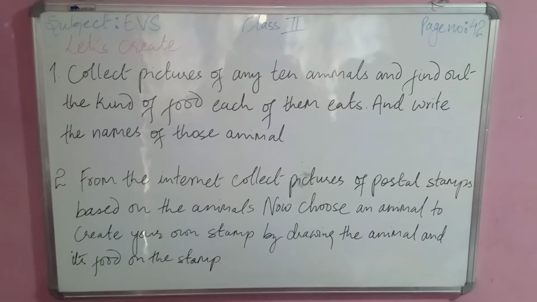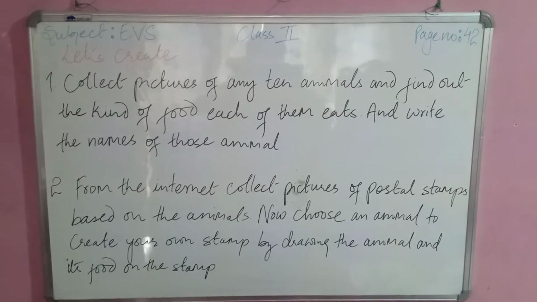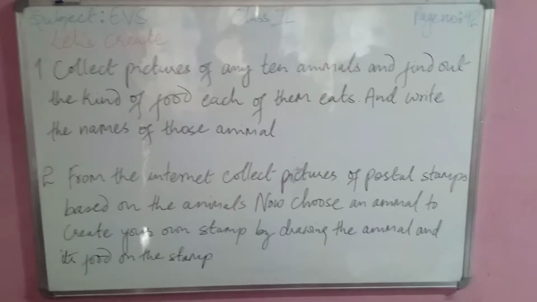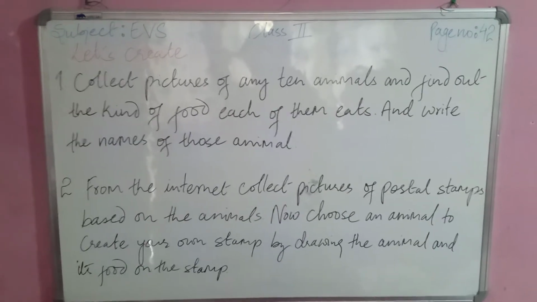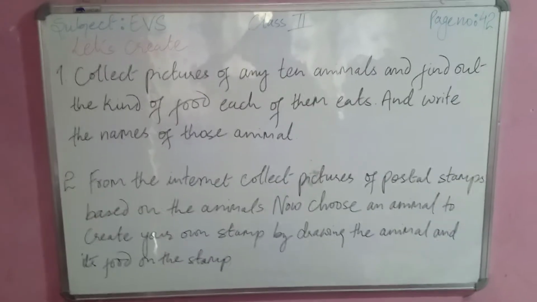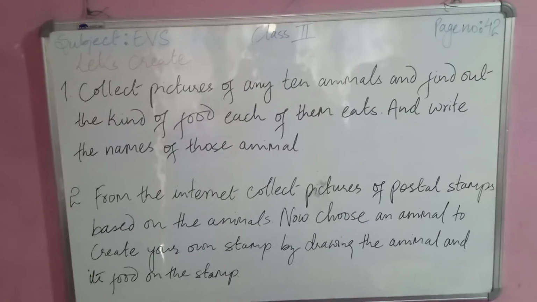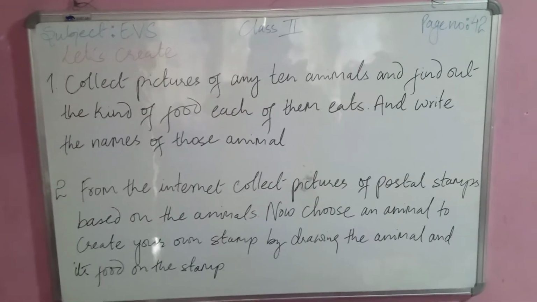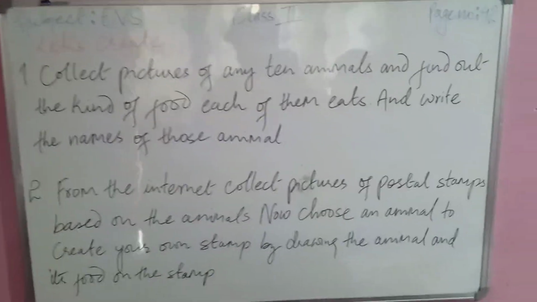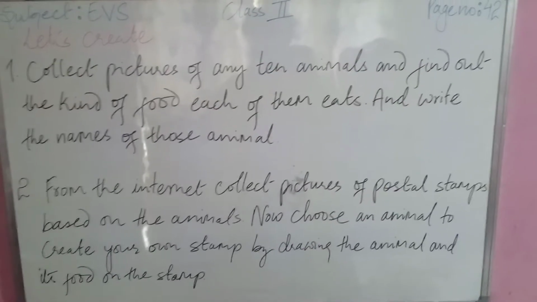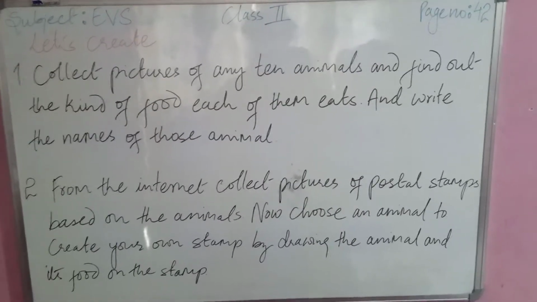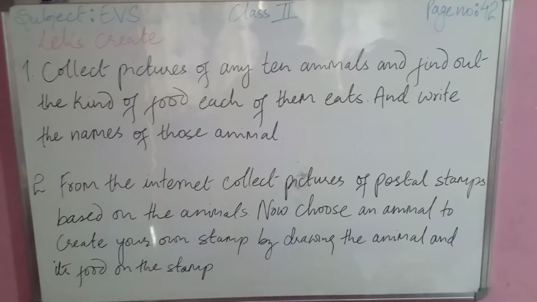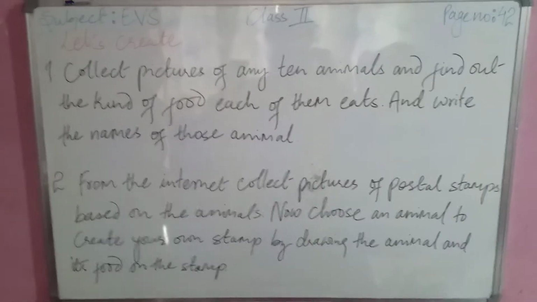So let's begin with the let's create question. Collect pictures of any 10 animals and find out the kind of food each of them eats and write the names of those animals. So you have to collect any 10 pictures of animals, and then you have to write their names along with the food they eat.